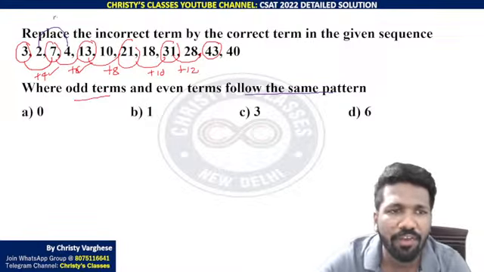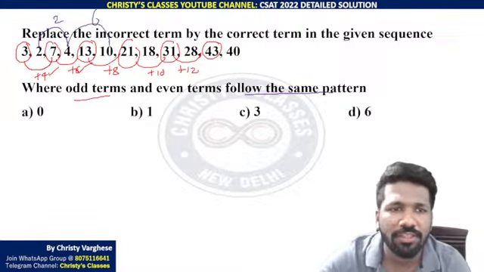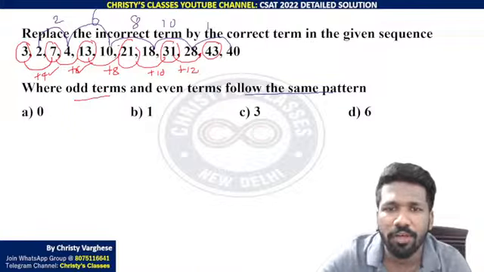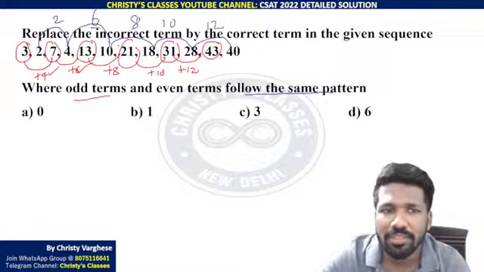2 and 4, difference is 2. 4 and 10, difference is 6. 10 and 18, difference is 8. 18 and 28, difference is 10. 28 and 40, difference is 12. 6, 8, 10, 12. That is a pattern.